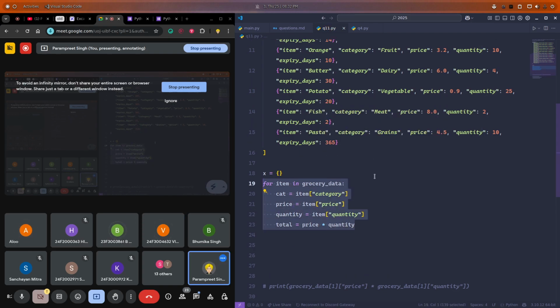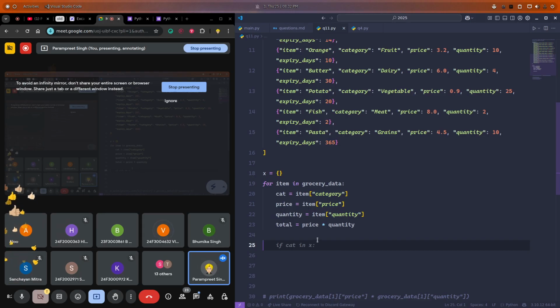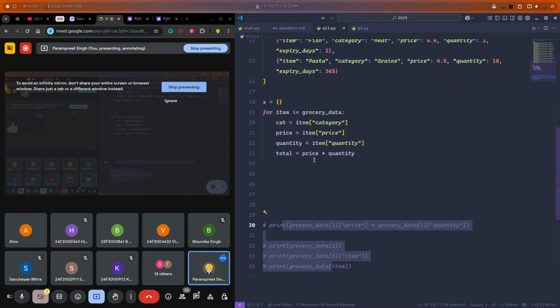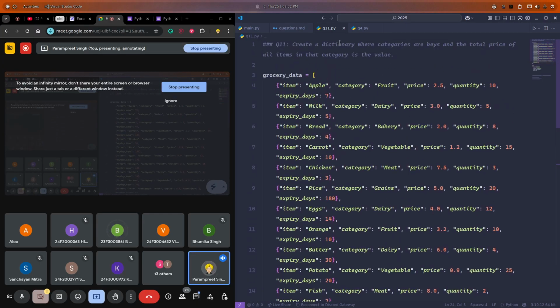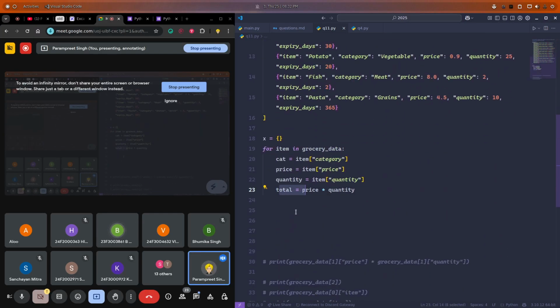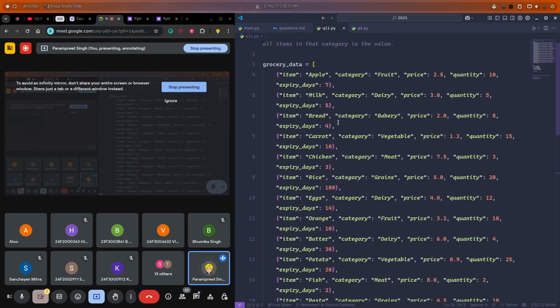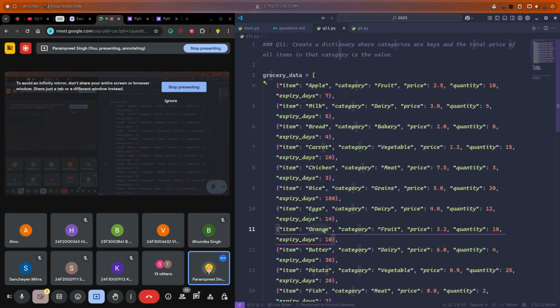Is it clear to everyone till now? I hope it is clear to everyone. We are done with 50% of the question. Now the next part: for each category, we need to store the whole total price, not a single total price. Let's say not for apple and orange separately, but together, like 25 and 32. The sum will be 57. So we need to store 57 as the value of fruit.